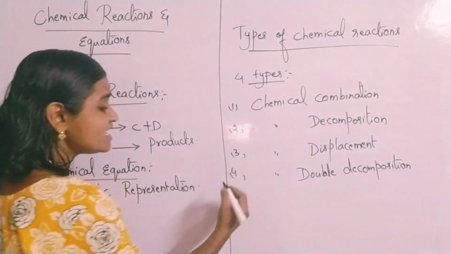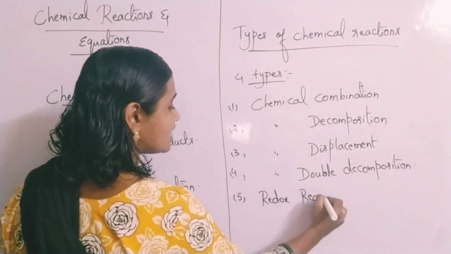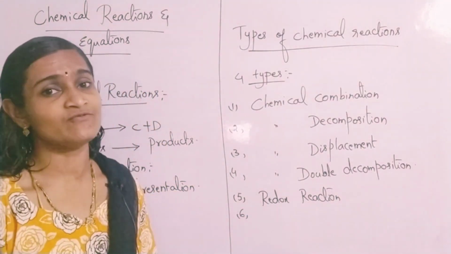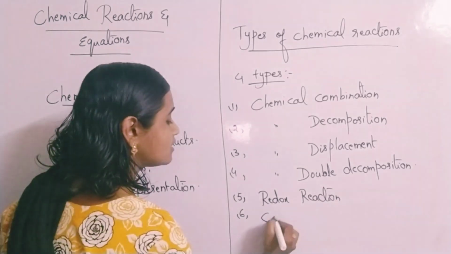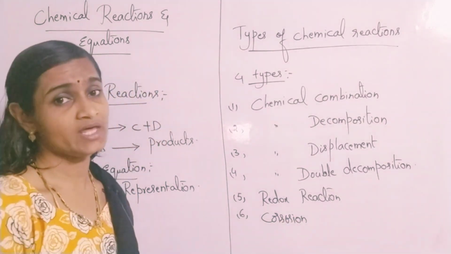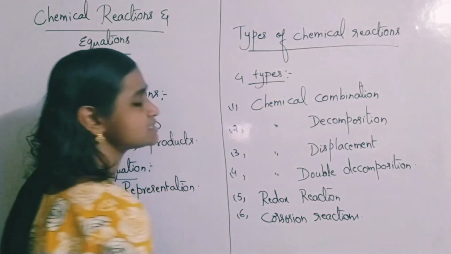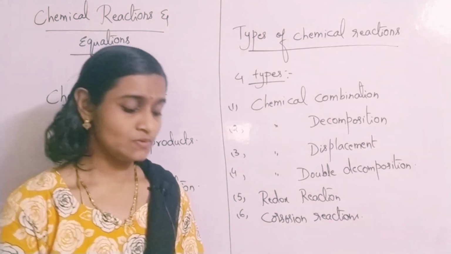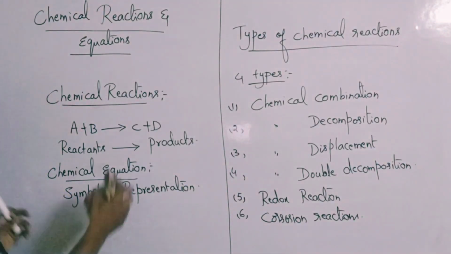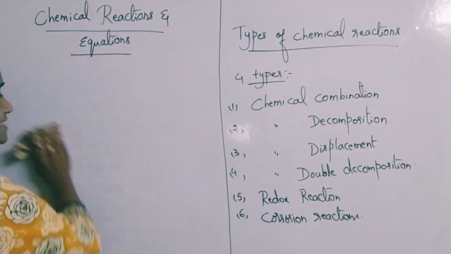In addition to this, you also have redox reactions. And you also come across reactions in our daily life, such as corrosion reactions, which are seen in our daily life. We have to discuss all these types of reactions with certain examples. In this video, we'll discuss up to displacement reactions, and the remaining reactions we'll discuss in the next video.